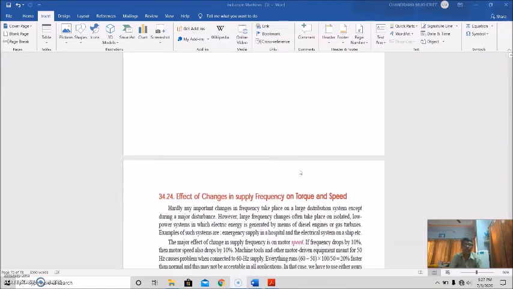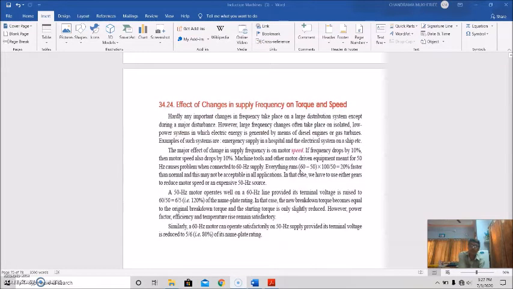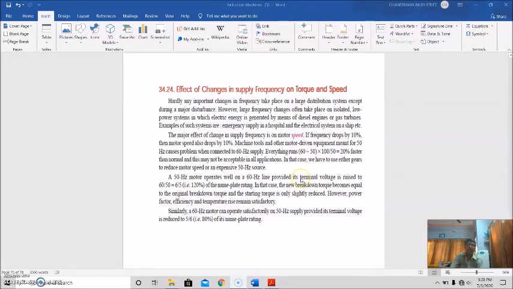Now we'll see the effect of changes in supply frequency on torque and speed.